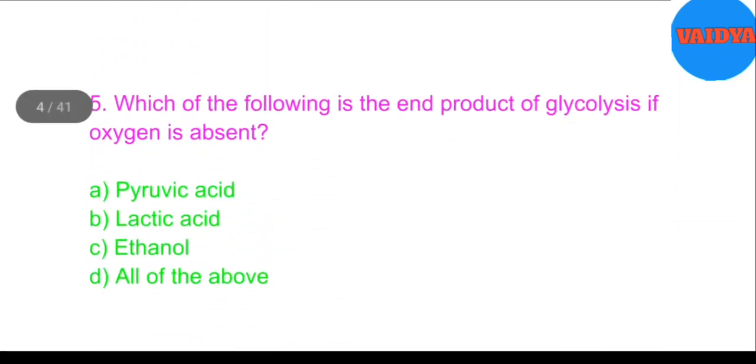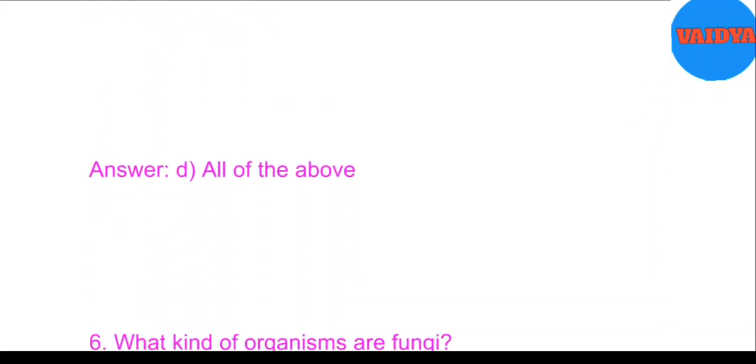5. Which of the following is the end product of glycolysis if oxygen is absent? A. Pyruvic acid, B. Lactic acid, C. Ethanol, D. All of the above. Answer: D. All of the above.